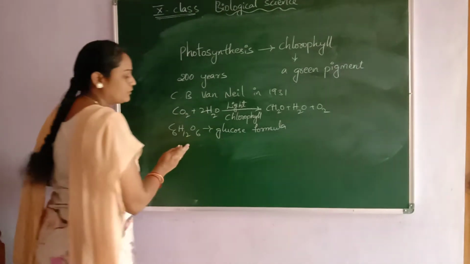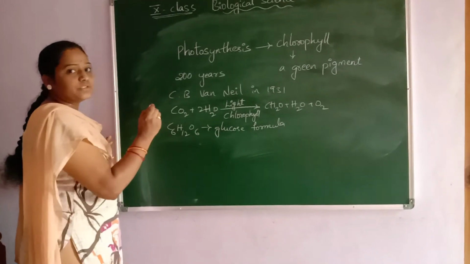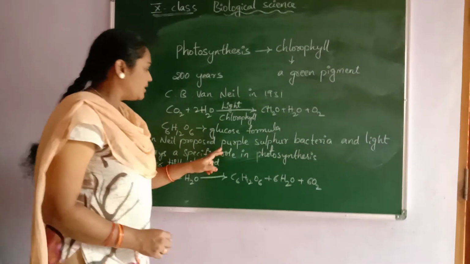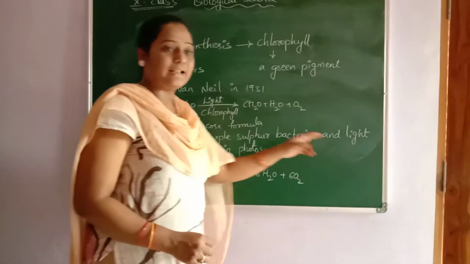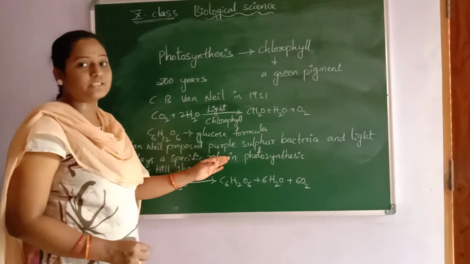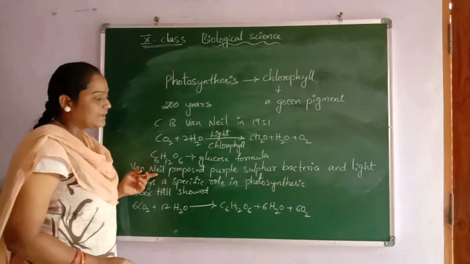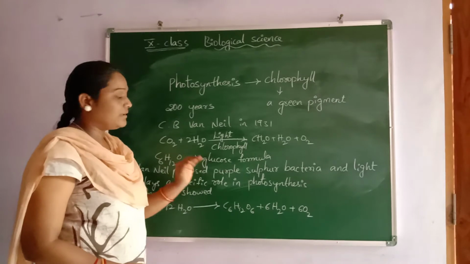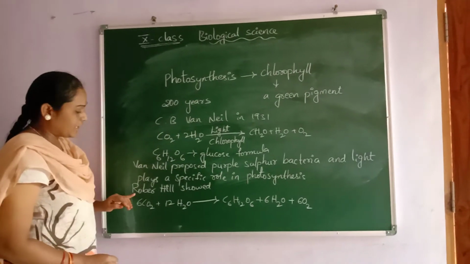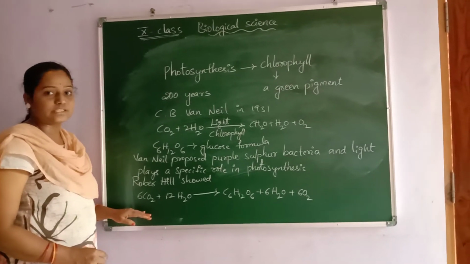So if we include this glucose formula in the photosynthesis equation, what is going to happen? Van Niel proposed purple sulfur bacteria, and light plays a specific role in photosynthesis. Photosynthesis is nothing but sunlight. So in the presence of sunlight, Van Niel included purple sulfur bacteria. Here Robert Hill showed the glucose formula included in the photosynthesis equation.